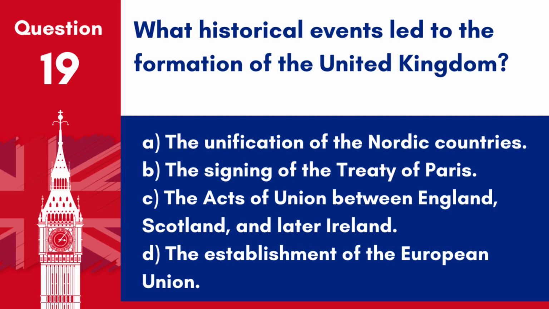Question 19. What historical events led to the formation of the United Kingdom? A. The unification of the Nordic countries. B. The signing of the Treaty of Paris. C. The Acts of Union between England, Scotland, and later Ireland. D. The establishment of the European Union. Answer C. The Acts of Union between England, Scotland, and later Ireland. These acts brought together separate kingdoms into a single political entity.